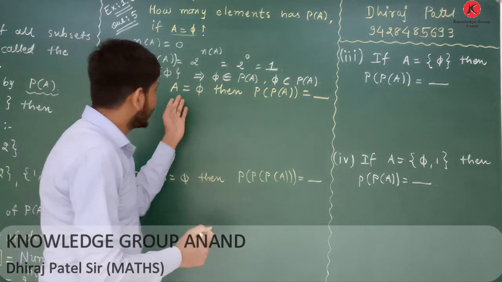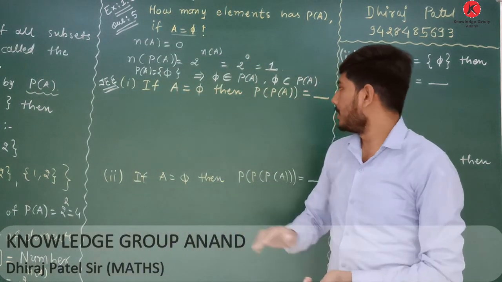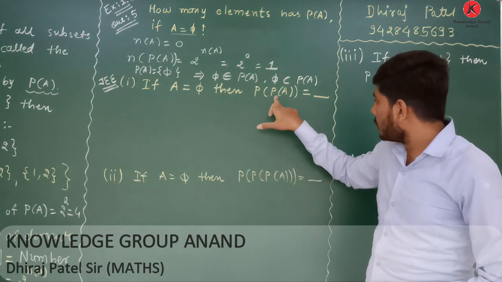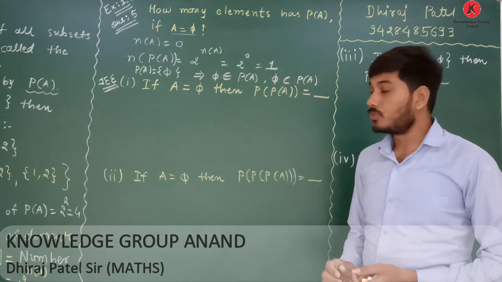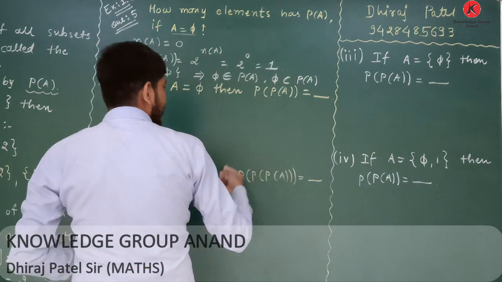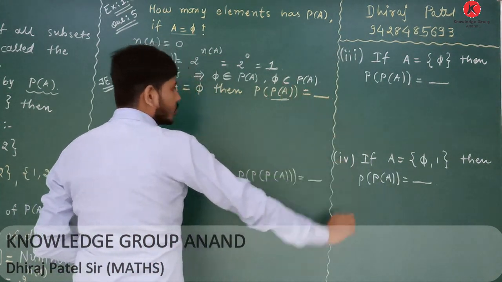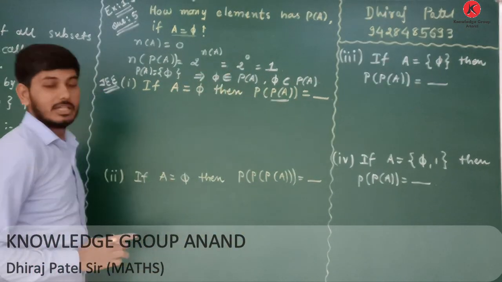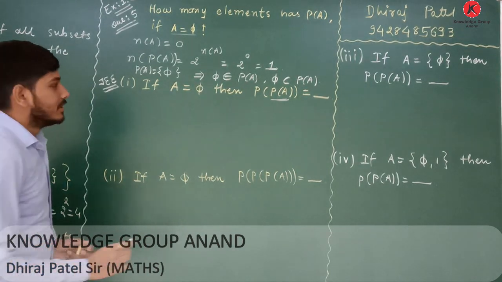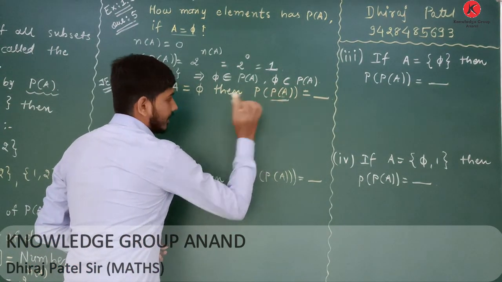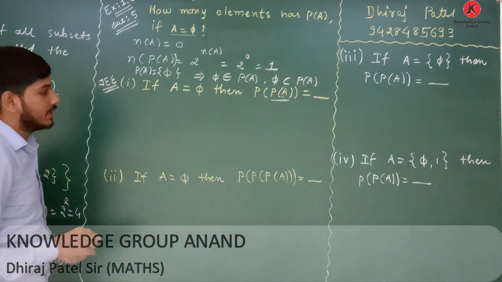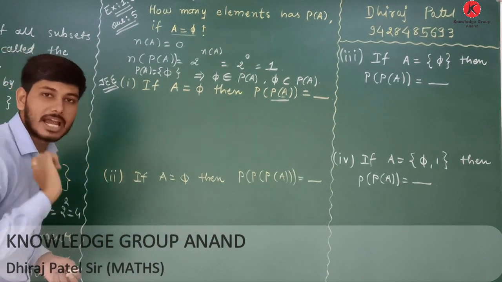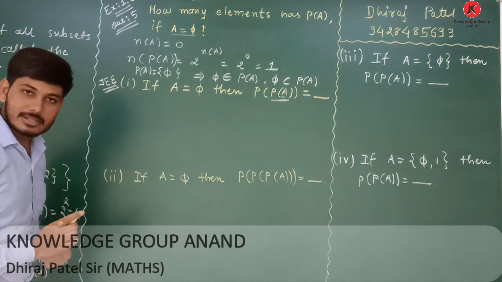First one: if set A equals the null set, then find the power set of A. For finding the power set of A, first of all, we have to find all the subsets of set A. Now, set A is the null set.